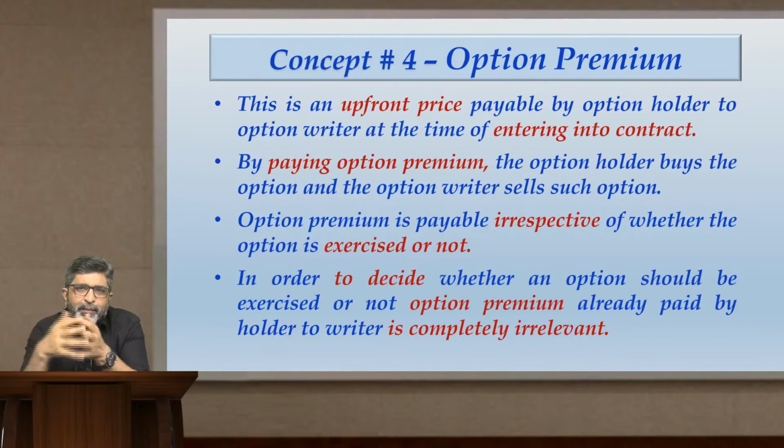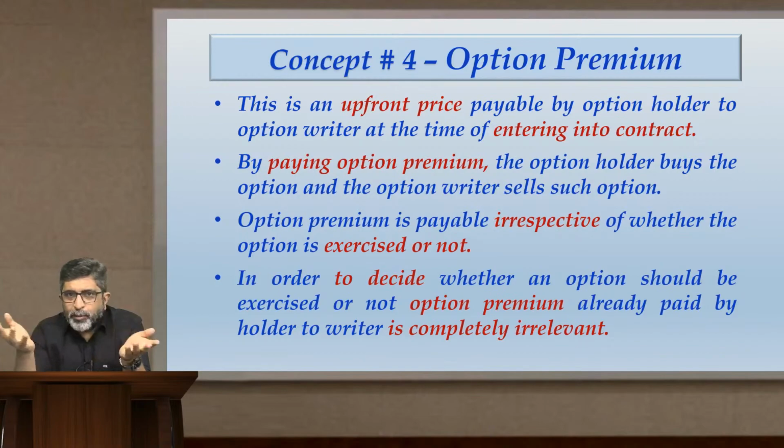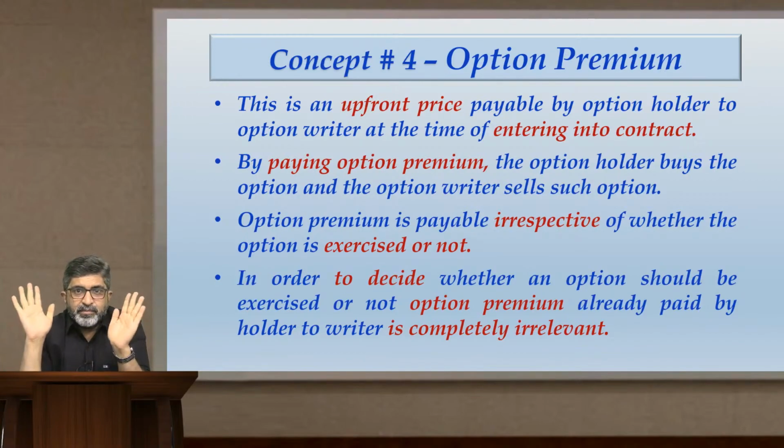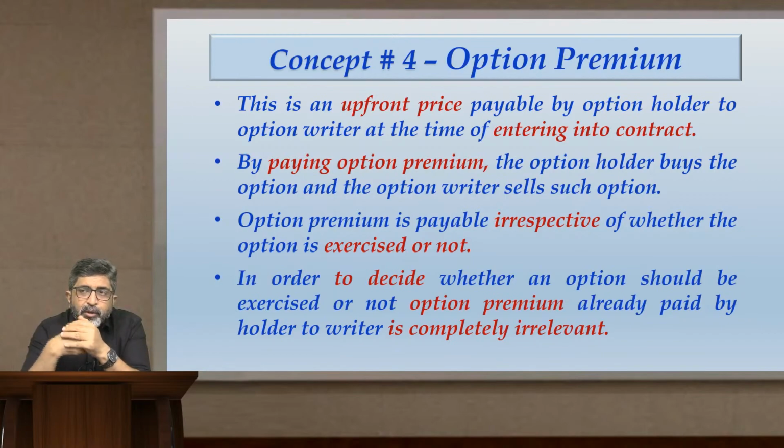So what happens? Suppose I am a call option holder. I have a right to buy a particular share at 380. The current market price is also 380. So my position is at the money, correct? Because exercising that option is not going to benefit me.